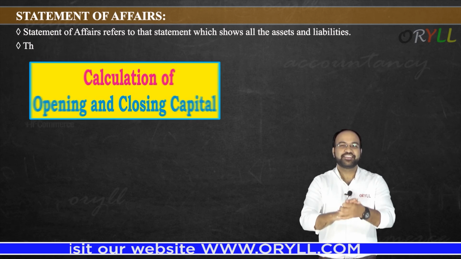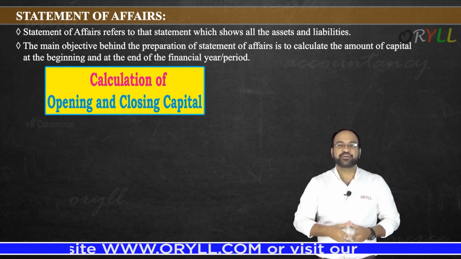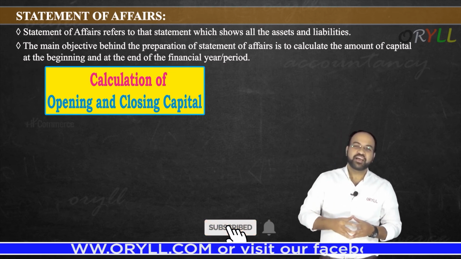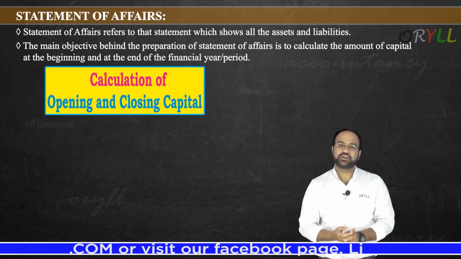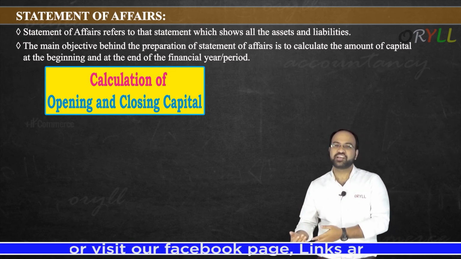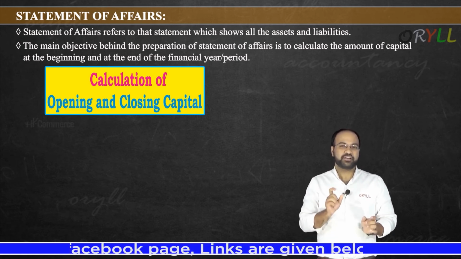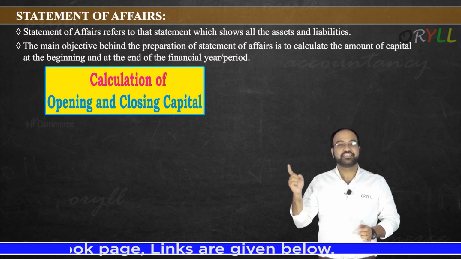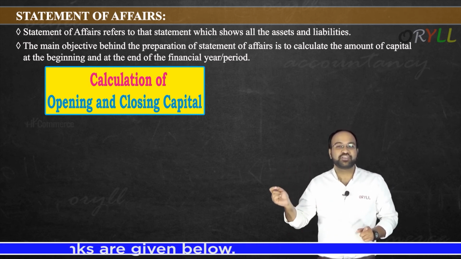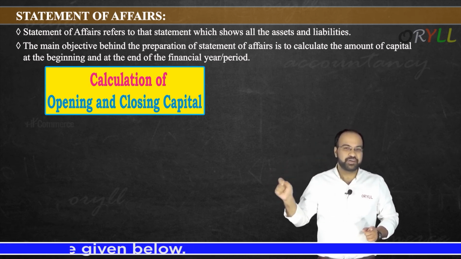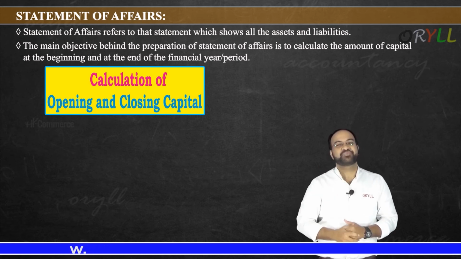Chalo, see the next point. The main objective behind preparation of statement of affairs is to calculate the amount of capital at the beginning and at the end of the financial year. Why are we preparing the statement of affairs? Just to find out what the closing capital is and what the opening capital is, because based on this we can find out the profit here, yes or no. But what is the main objective of preparing the balance sheet? There our main objective is to know what assets I'm having and what liabilities I'm having here. So the balance sheet objective is to know the assets and liabilities, but the statement of affairs will be prepared to know closing capital and opening capital. So this is the difference we have here.